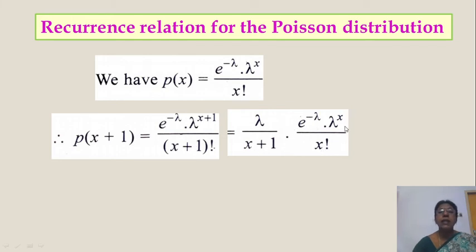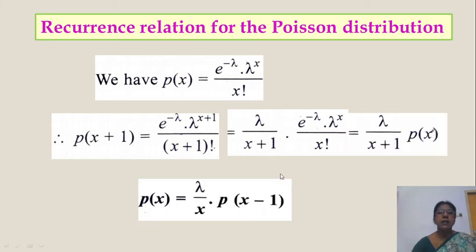Now it can be written as lambda by x plus 1 into p of x. Finally, p of x plus 1 is p of x into lambda by x plus 1.